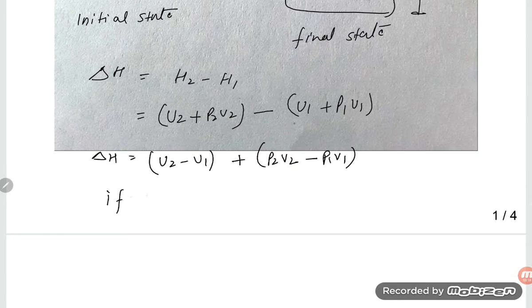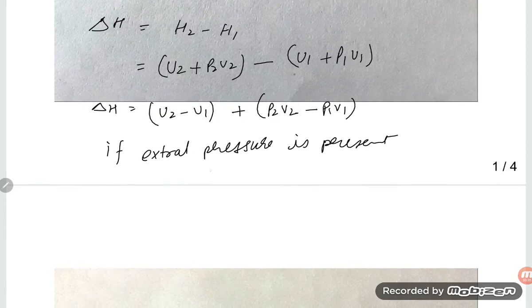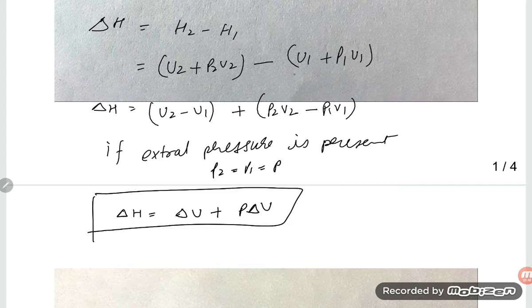Now if external pressure is present and you are doing work against constant external pressure, then P2 equals P1 equals P. So what can we write, student? Delta H is equal to delta U plus P delta V. This is the equation for the enthalpy, students. I hope it is clear to you. If you try to solve it out, you can easily understand.